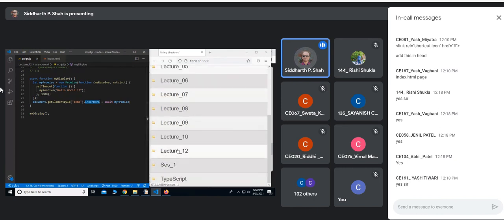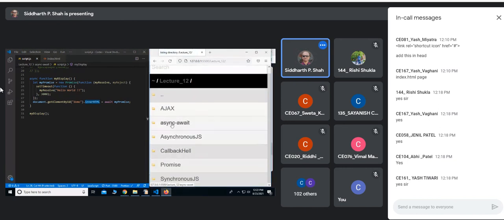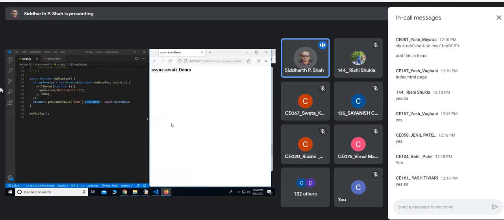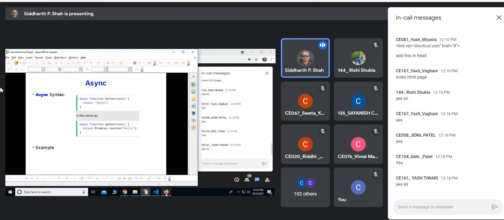So let us go to this and just check this. After 3 seconds, it will show it here, hello world. So this is another way to use promises, and this makes it easier. See, again, for the first time it may look a little complicated, but once you get habituated with this syntax, you will be comfortable and you will find it easy to create your program. Does this make sense to everyone?